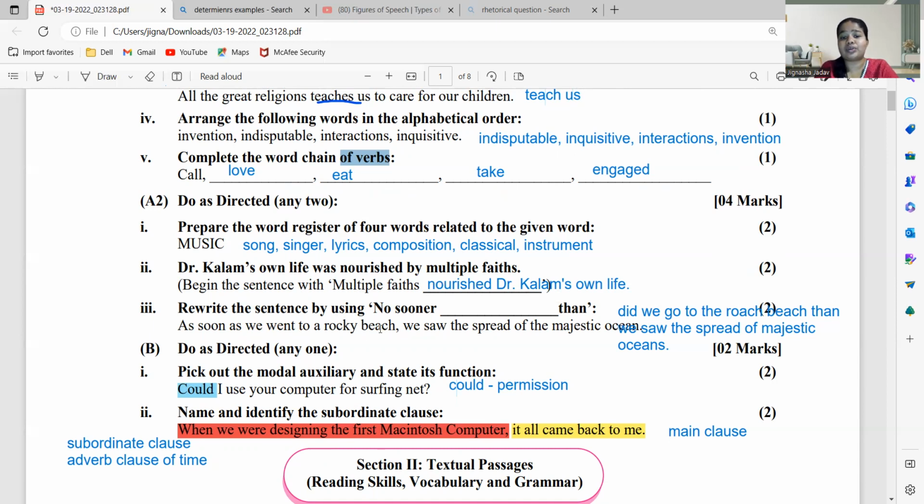Next question. As soon as we went to a rocky beach, we saw the spread of majestic ocean. Rewrite the sentence by using no sooner and then add then inside it. So no sooner did we go to the rocky beach than we saw the spread of majestic ocean. आप कैसे लिखोगे, no sooner did we go to the rocky beach than we saw the spread of majestic ocean. Clear है? It is simple. It's just that you have to put a little bit amount of efforts. थोड़ा ज्यादा efforts डालना है सब question 1 के compare में. थोड़ा सा एक level बढ़ जाता है ऊपर.